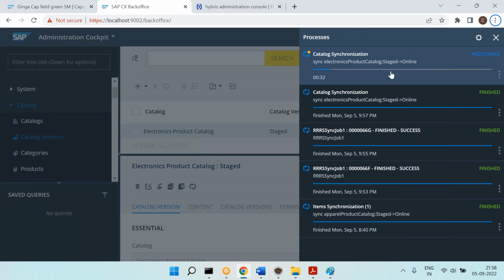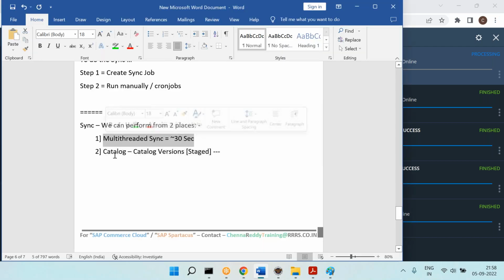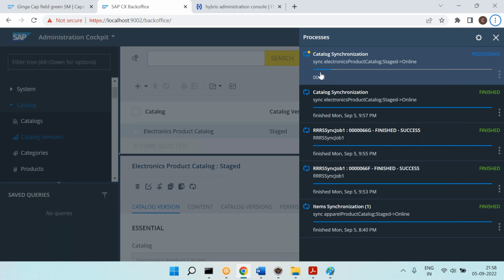Now you can see here, is it taking more time? Yes. Then the question you need to understand is what was happening in the first situation, what is happening in the second situation, and why it is taking more time. That's the thing you need to understand. You can see it is more than 1 minute also. It will take 4 to 5 minutes here. See, it has already crossed 1 minute.